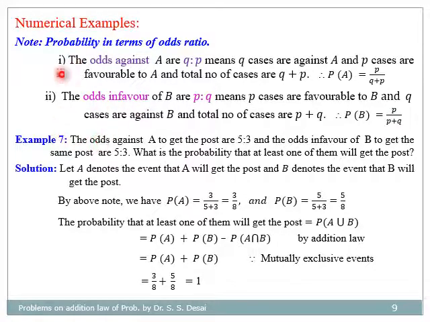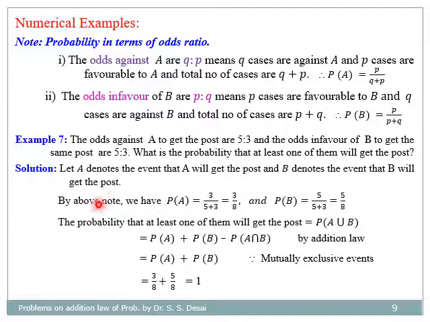Now let us see one example based on this one. The odds against A to get the post are 5 is to 3, and the odds in favor of B to get the same post are 5 is to 3. What is the probability that at least one of them will get the post? Now let us denote the events as let A denote the event that A will get the post and B denote the event that B will get the post.